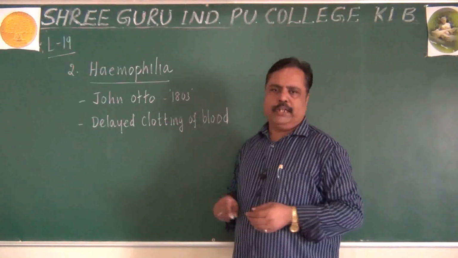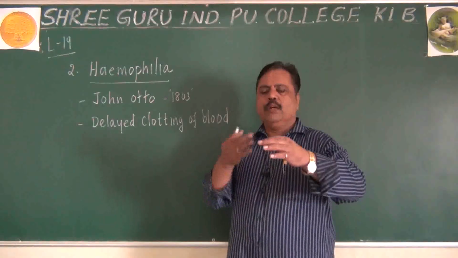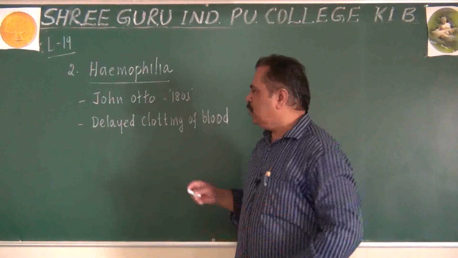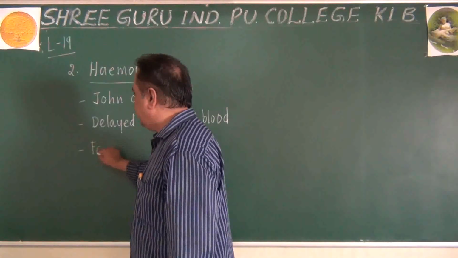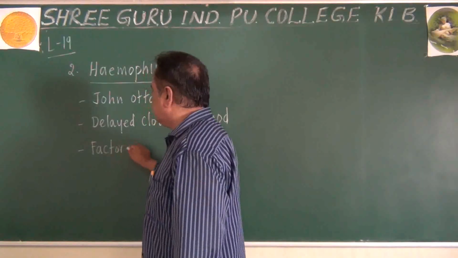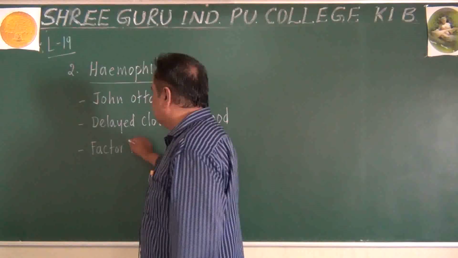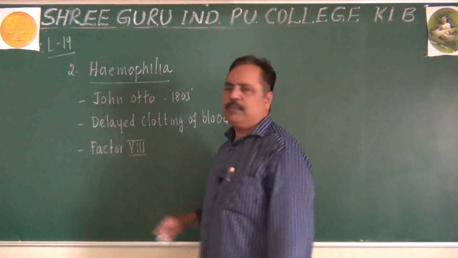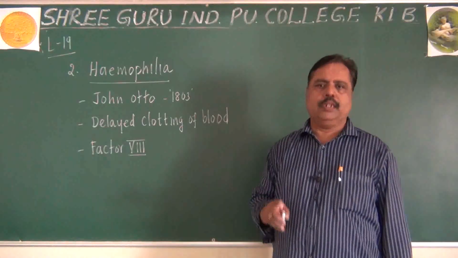Those proteins are called a cascade of proteins, which means one by one, sequentially they will work. One among the proteins required for clotting of blood is factor 8 protein. This factor 8 is one of the responsible proteins for the normal clotting of the blood.